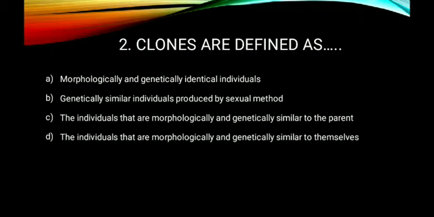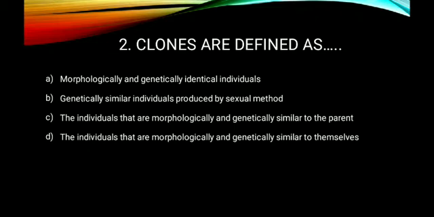The individuals that are morphologically and genetically similar to the parent. Here the type of reproduction is not mentioned, but one very important clue is given, that is, the individuals that are morphologically and genetically similar to the parent.